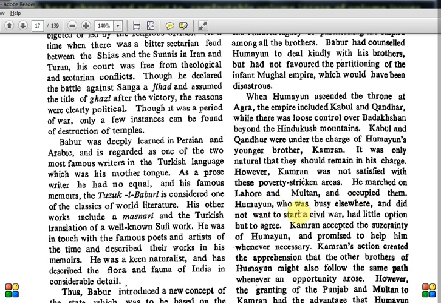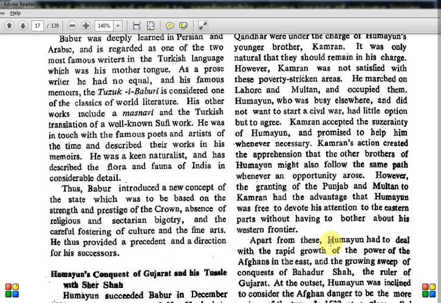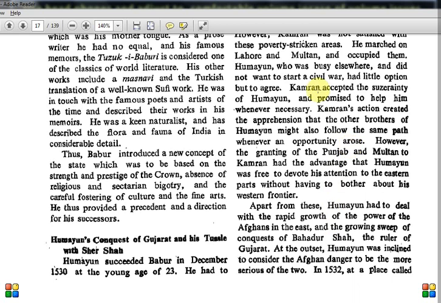And Humayun was actually busy at that time. He did not want to start a fight with his brother, so he agreed to it. Kamran accepted that Humayun is the greatest ruler, who is in the central Delhi region, but he will be in control of the western Pakistan and Afghanistan region. So that is how the story of these brothers proceeds. Then, granting Punjab and Multan to Kamran had an advantage, that Humayun was free to devote his attention to the eastern parts. Because Kamran will take care of everything on the western side, Humayun doesn't have to focus there.